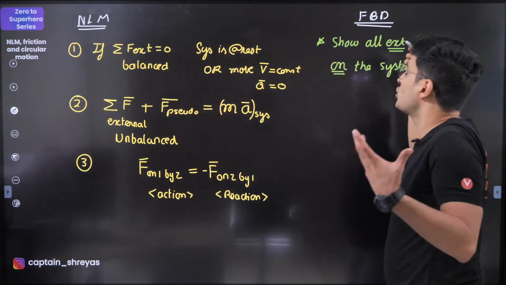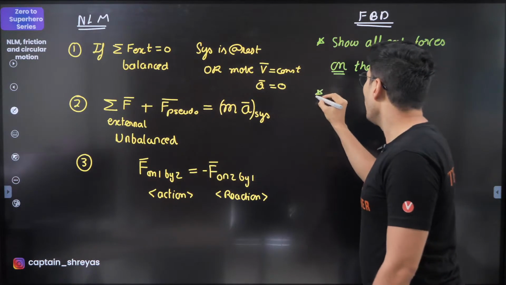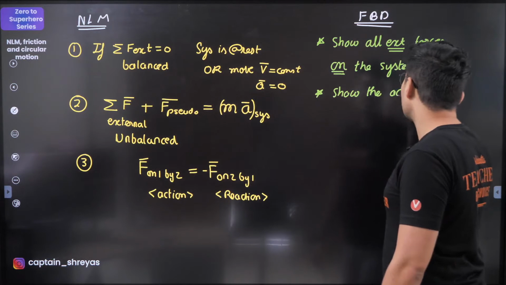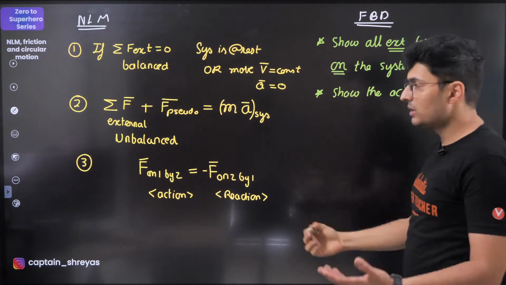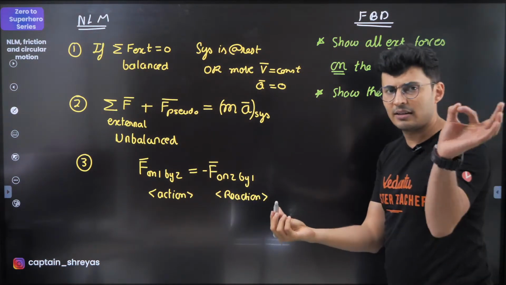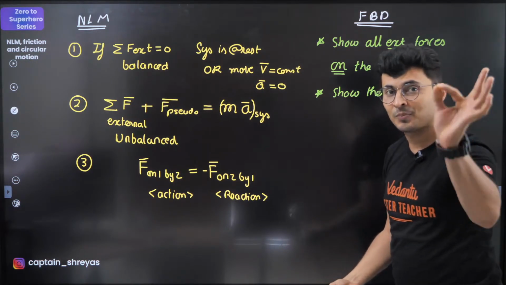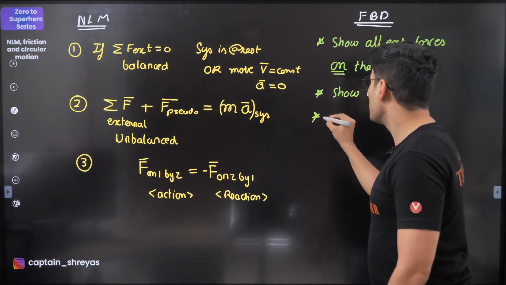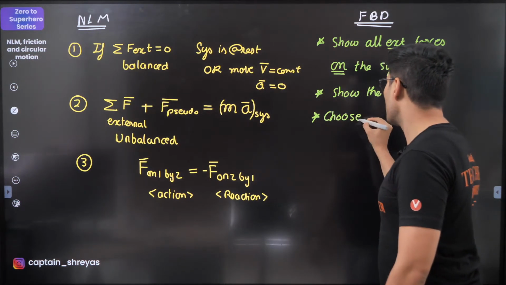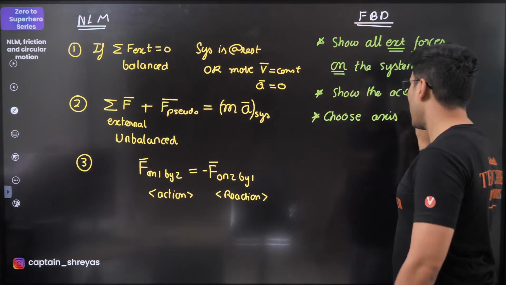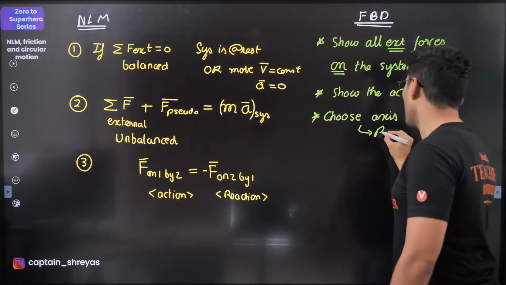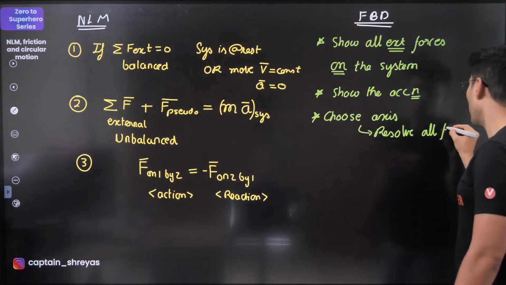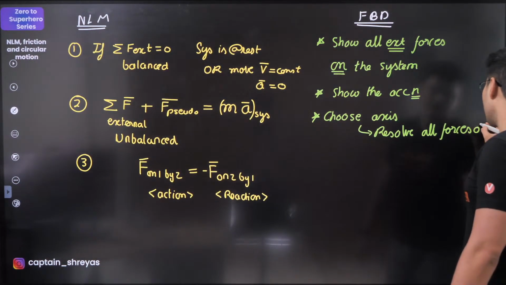System is what you choose always. Also show the acceleration, which is the effect of all these forces, if any. If it is not accelerating, just mention the word rest so that you know the forces will cancel out each other. Then choose your axis, and once you choose the axis, you're going to resolve all forces or acceleration.